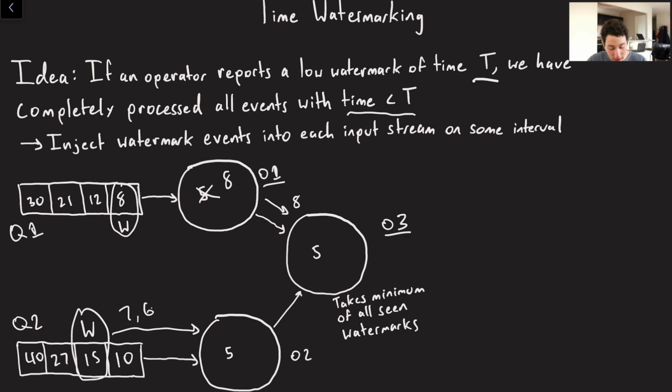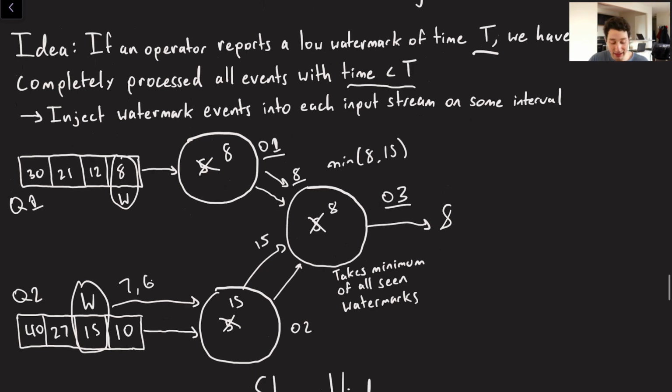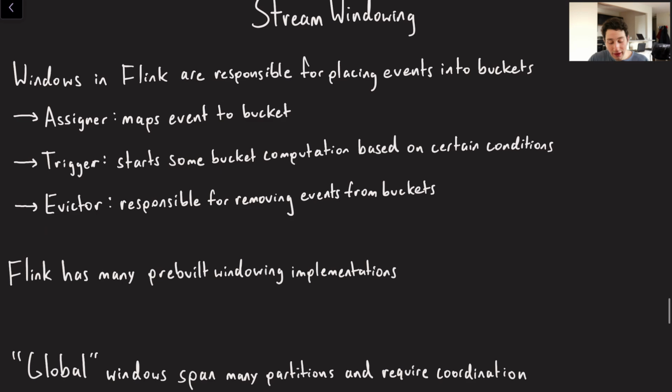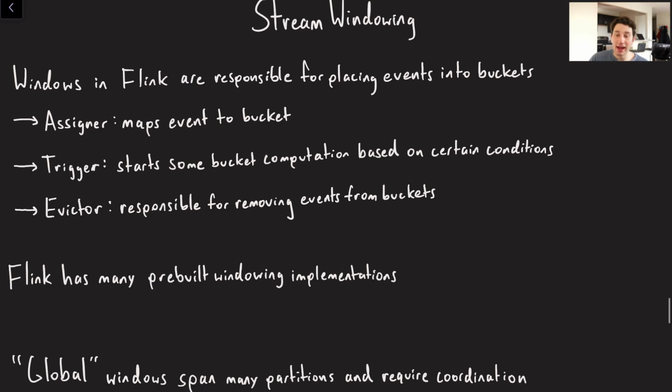That being said, when our watermark of 15 eventually gets to operator 2, we now say, okay, this guy's processed everything below 15, and then we pass 15 over here. We can now say, oh, you know what? I realize that we've processed everything up to 15, and we've also seen a watermark of 8. Let's go ahead and take the minimum of all of the watermarks that we've seen. So now our new low watermark is 8, right? Because we just did the minimum of 8 and 15. And now we can pass that 8 to any subsequent operators to say, okay, from this point on, we know we've processed all events with a timestamp less than 8.